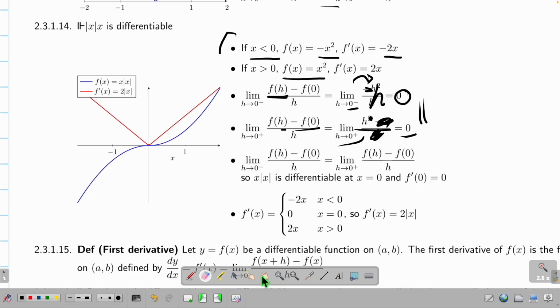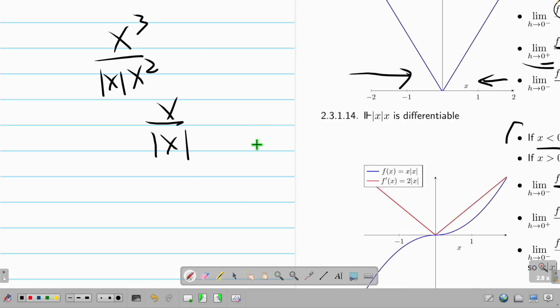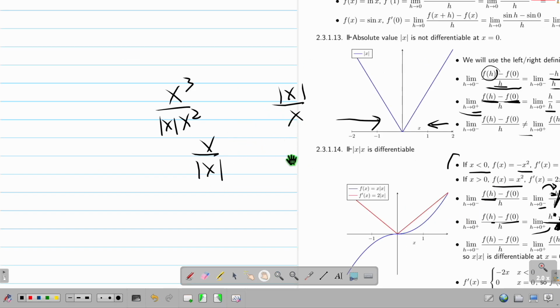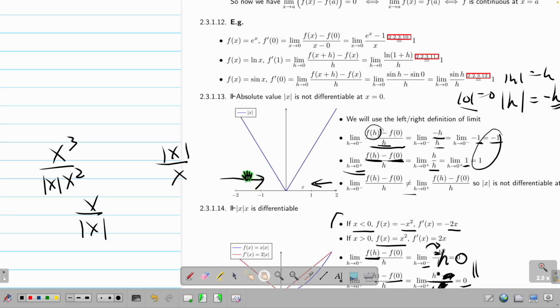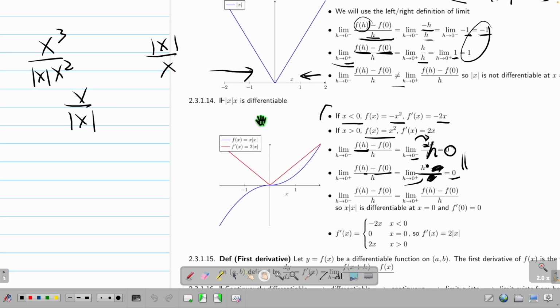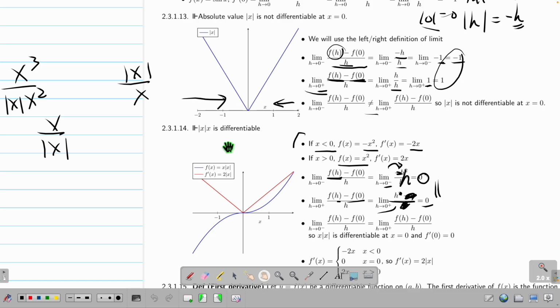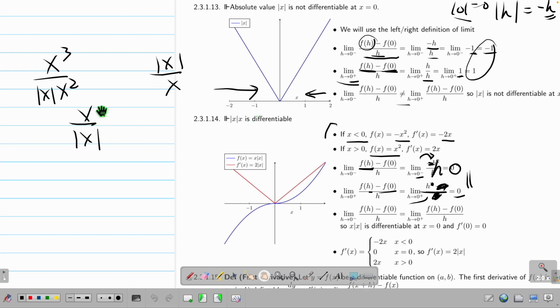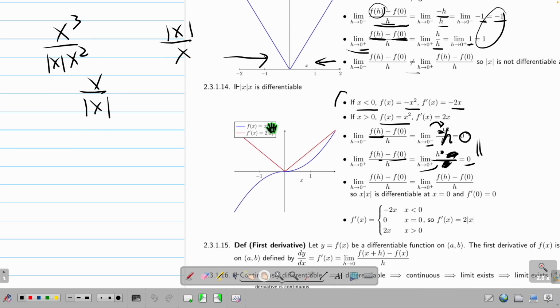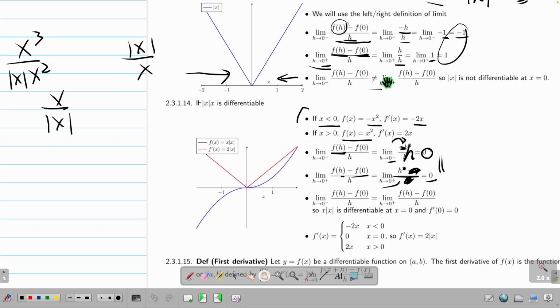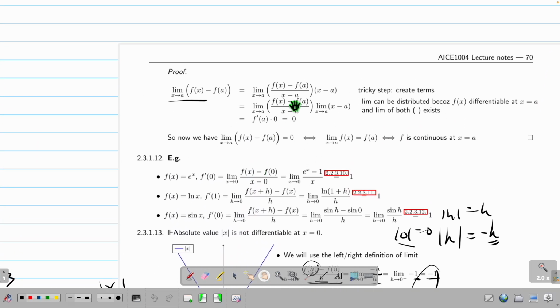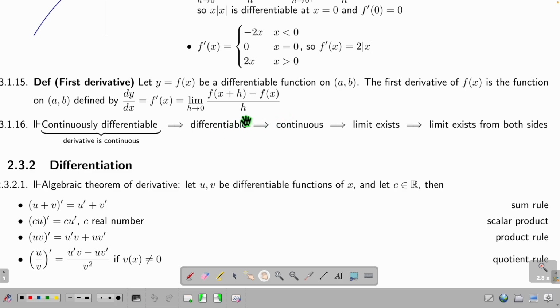In the exam, I will probably ask you, is this differentiable? Is this differentiable? Is this differentiable? Simple function. But you cannot answer in 1 second or 5 seconds. Now you see, it's very easy for me to come up with some question that will suddenly stump you forever. This function is continuous but not differentiable. This function is continuous and differentiable. And then suddenly I put a square, I put a square root, and then I divide them by themselves. This is the university-level thing that we always ask. Don't tell me, oh, I know how to find the derivative of x squared, and you think you know calculus. No.